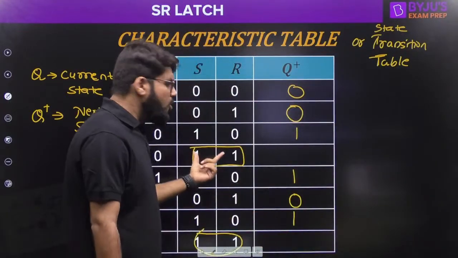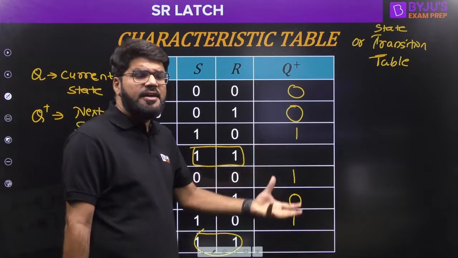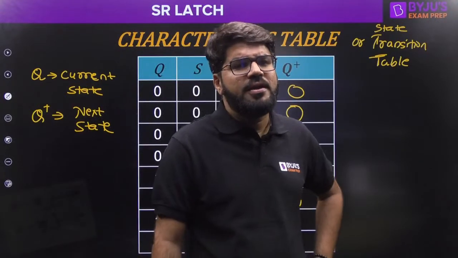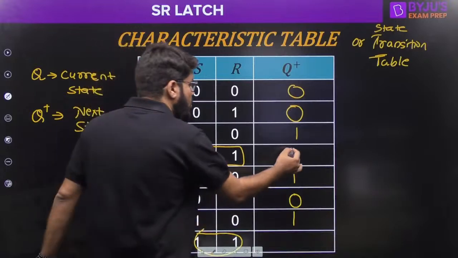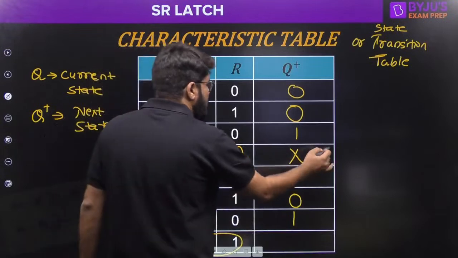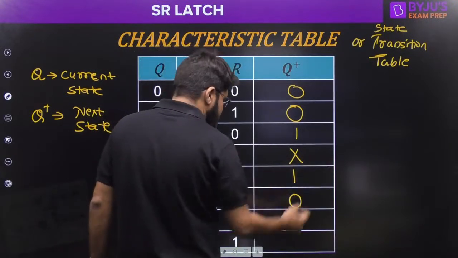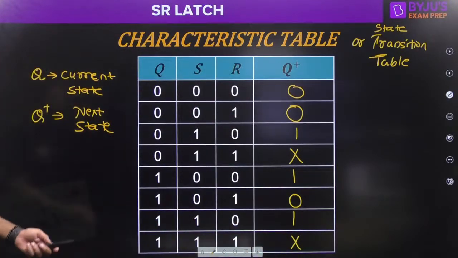And if an input combination is never applied to the system, what is the output due to that? If the input is not at all going to be applied, we don't care about the output. You might have studied about don't care conditions in the K maps. So if an input combination cannot be applied, don't worry about its output. Output may be 0 or 1. It may be 0, it may be 1. We call it as X, don't care X.